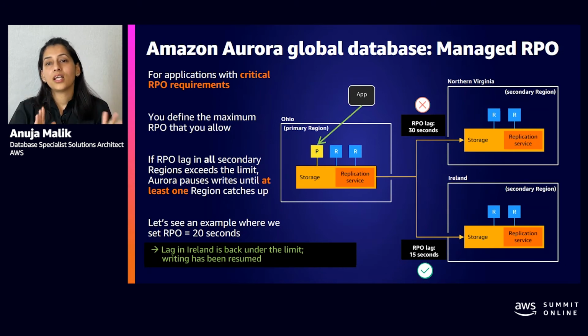So they would rather take down their service, disallowing their users from making any further changes, rather than having stale data, or rather than having the risk of losing data of more than a few seconds. Again, these customers are mostly financial customers, stock markets, tax applications, or it could be any other application, who want a guarantee that they will minimize data loss in the event of a regional failover. And they also have to prove it to their auditors for compliance reasons.